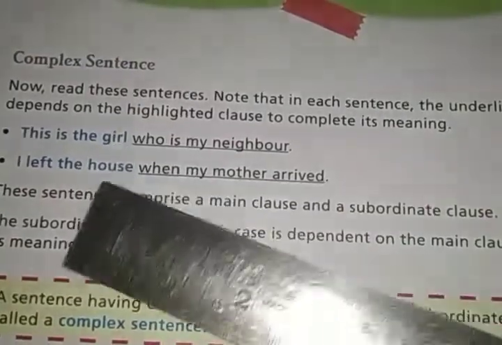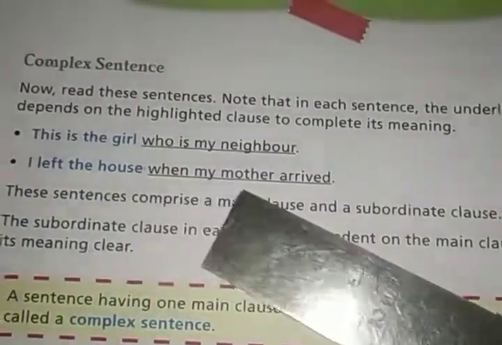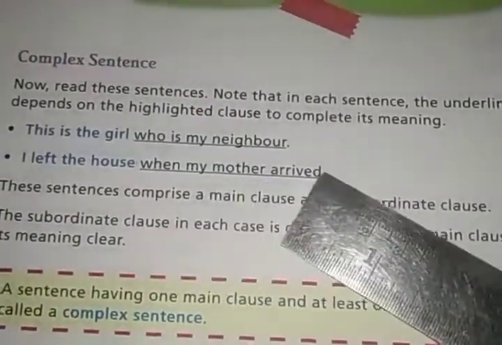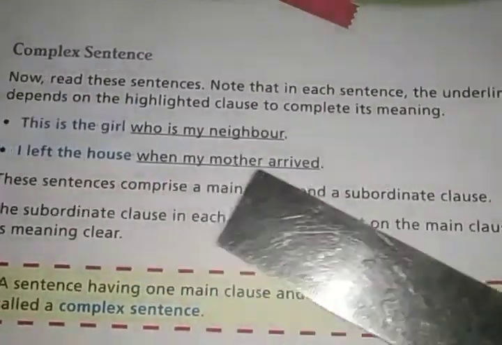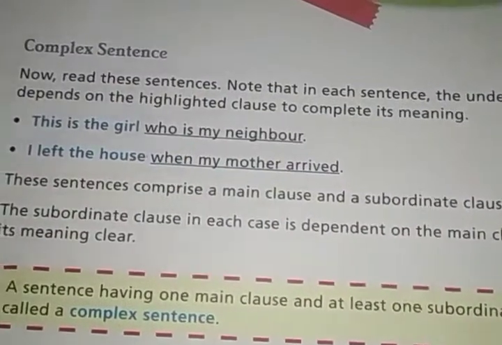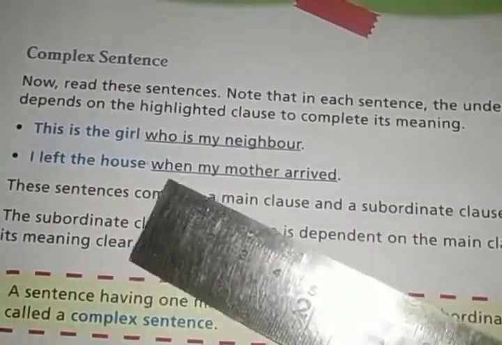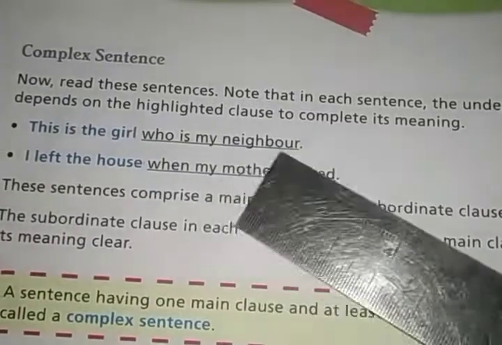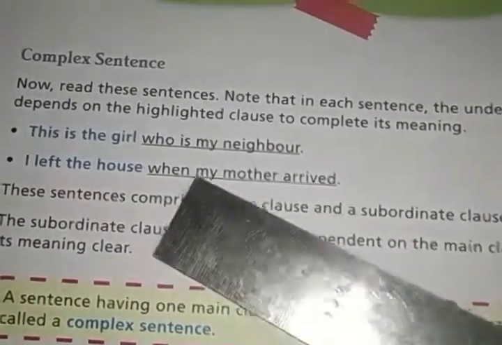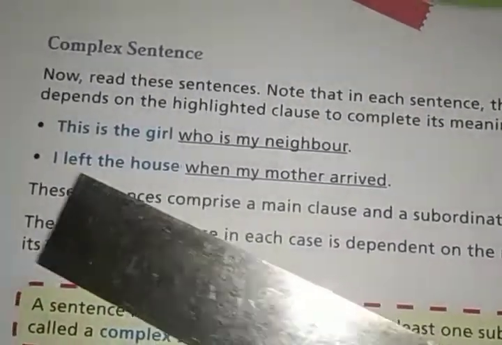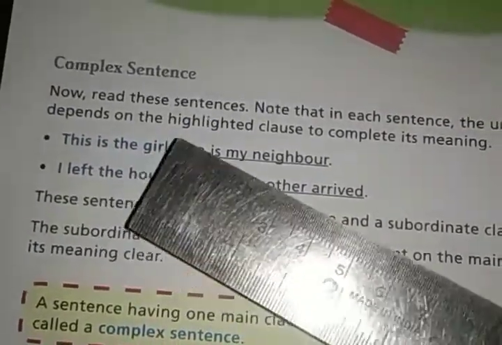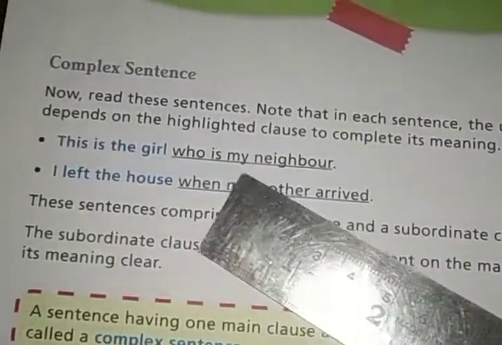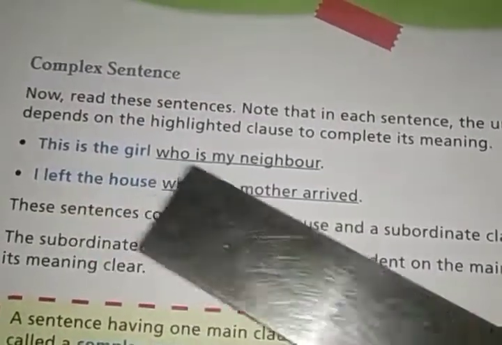I left the house when my mother arrived. "When my mother arrived" doesn't carry a meaning alone. If you say only "when my mother arrived," so what? It doesn't carry a meaning, right? So the underlined words "who is my neighbor" and "when my mother arrived" are dependent upon the highlighted parts, "I left the house" and "this is the girl," because they will not carry a meaning alone. They are different clauses but they depend upon each other.